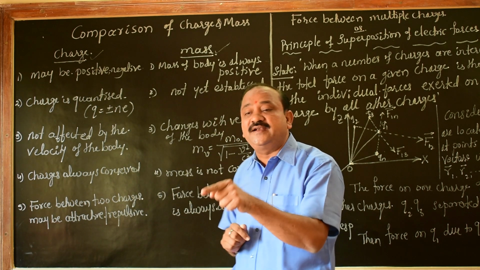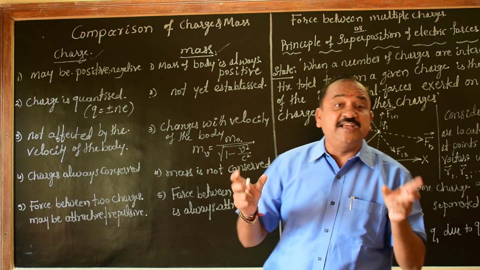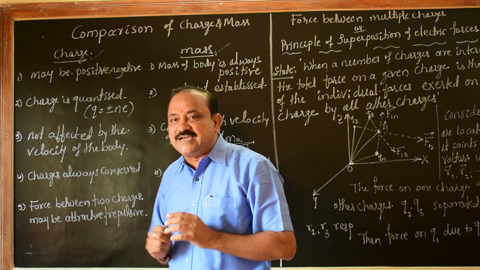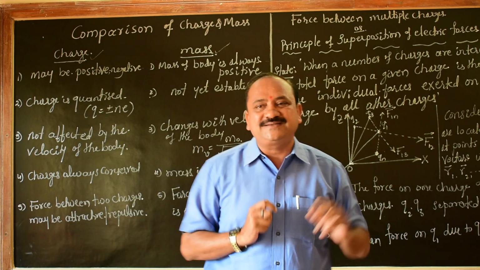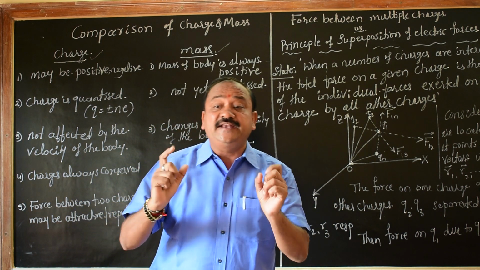Whether it is an attractive or repulsive force depends totally on the nature of the charge. So the force between two charges may be attractive or repulsive. But for mass, it is always an attractive force.